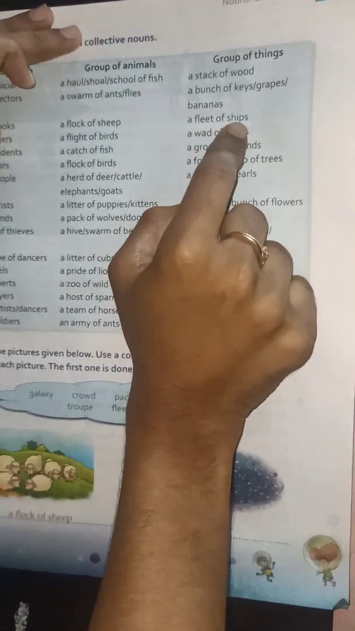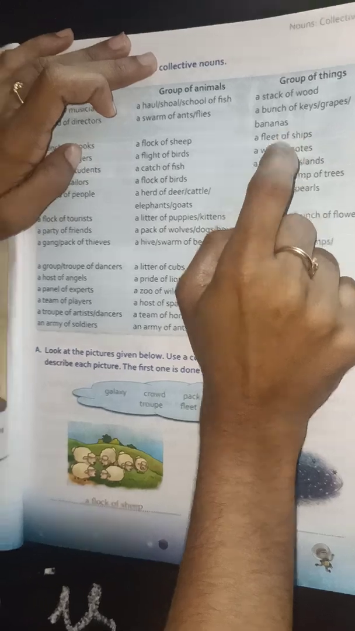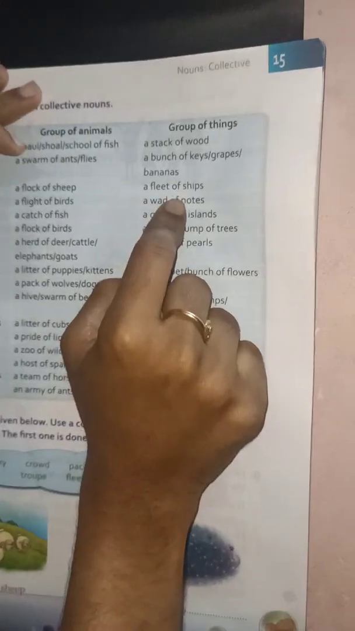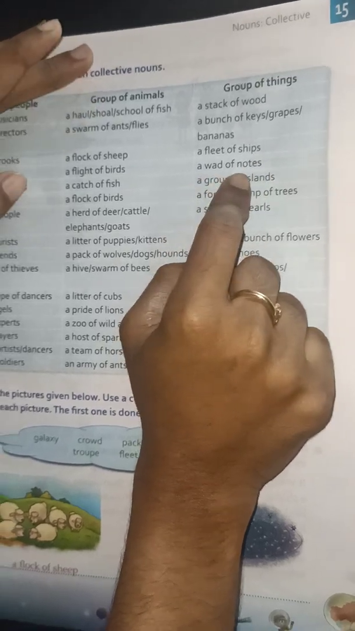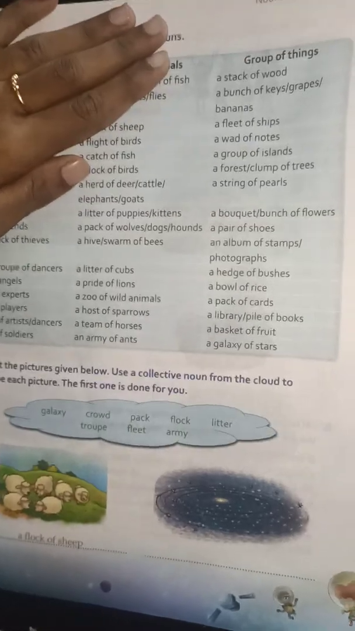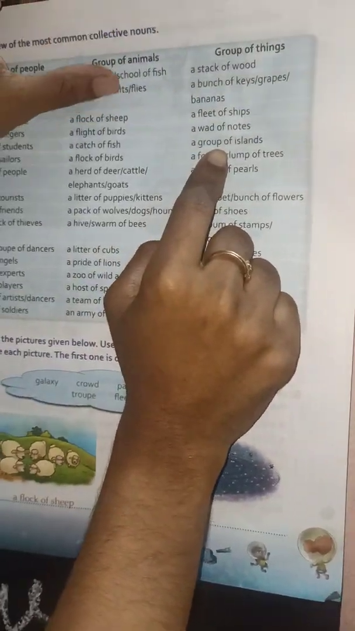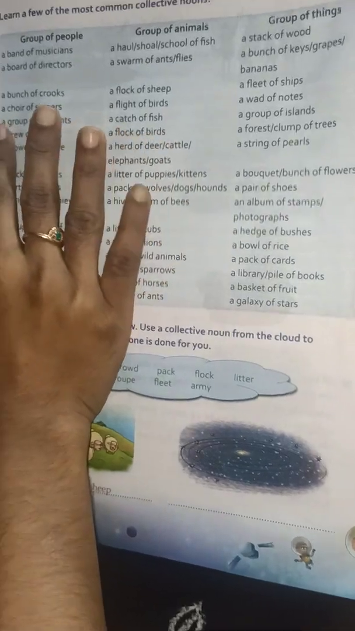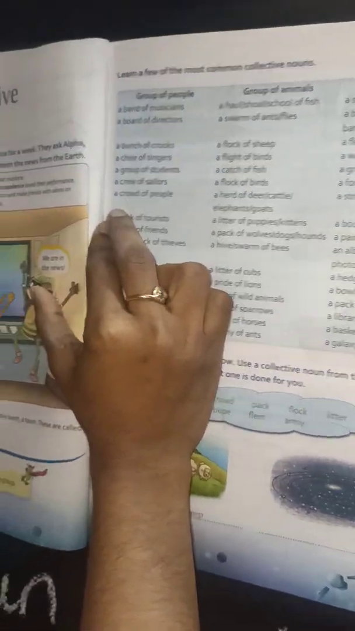Next, third sentence. A fleet of ships. Which is the collective noun here? Yeah, fleet. F-L-E-E-T. Fleet. Next, a wad of notes. A wad of notes. W-A-D. Wad. Next, a group of islands. Which is the collective noun here? Yeah, group. G-R-O-U-P. Group. So you underline this. Have you underlined? Okay, so the remaining sentences in the three columns.